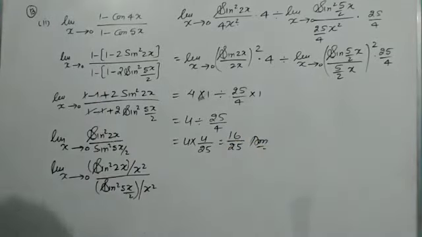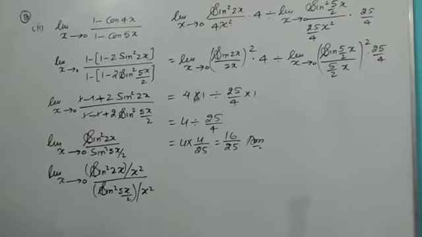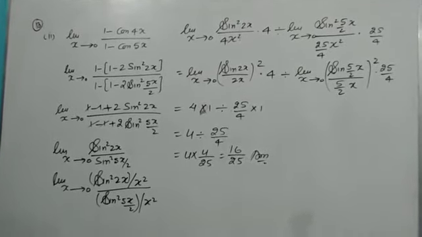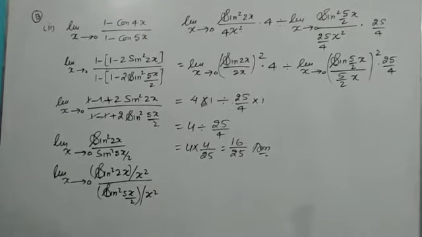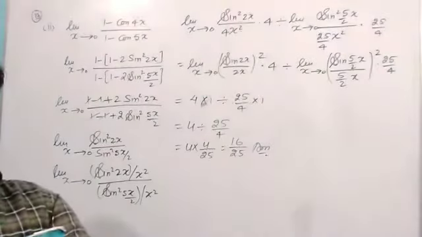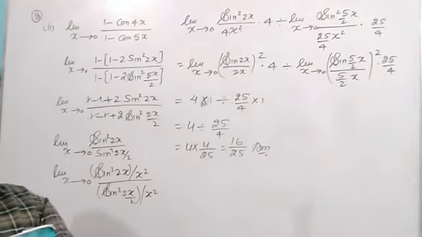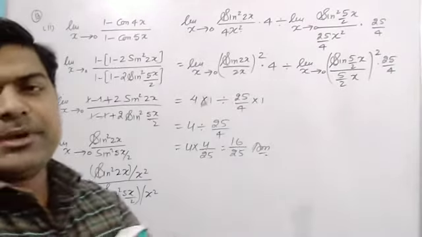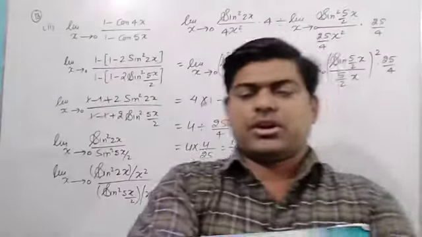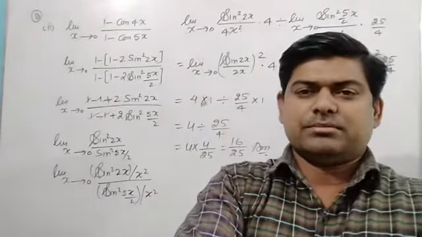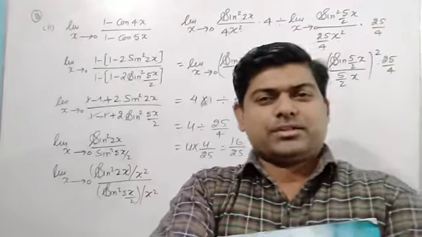You can see all these things are there in front of you, and I hope it is well visible also. I have not done anything new. I was just trying to convert this question into the form of sine x upon x whole to the power n. That formula was there: if limit x tends to 0 of sine x upon x whole to the power n, then the value will be 1. That much only I have done in this question, and you have to do it like that only.